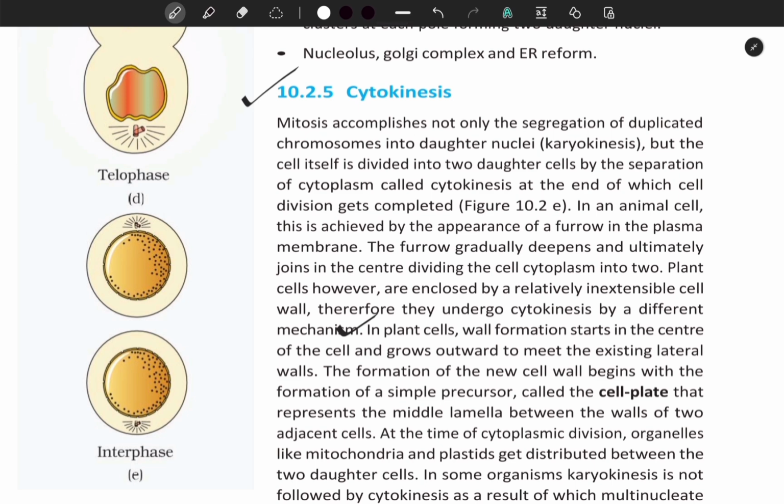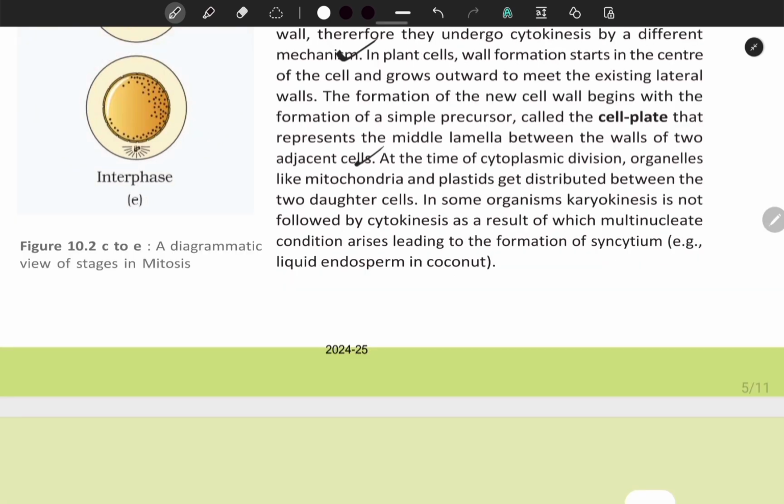The formation of the new wall begins with the formation of a simple precursor called the cell plate that represents the middle lamella between the walls of two adjacent cells. At the time of cytoplasmic division, organelles like mitochondria and plastids get distributed between the two daughter cells. In some organisms, karyokinesis is not followed by cytokinesis, as a result of which a multinucleate condition arises, leading to the formation of syncytium. Example, liquid endosperm in coconut.